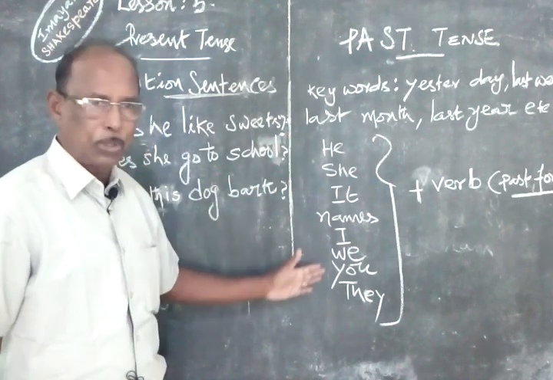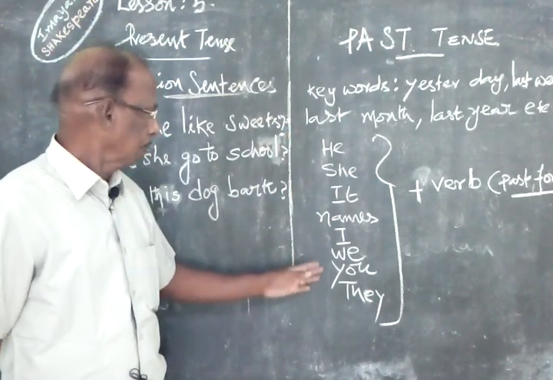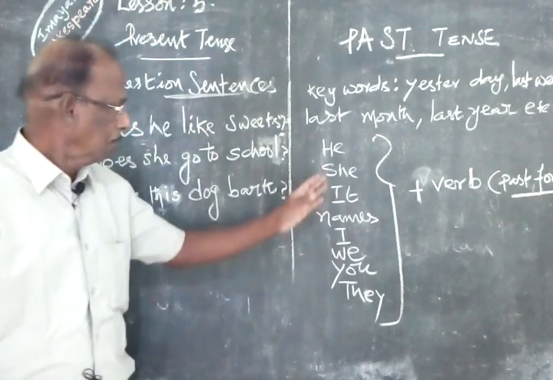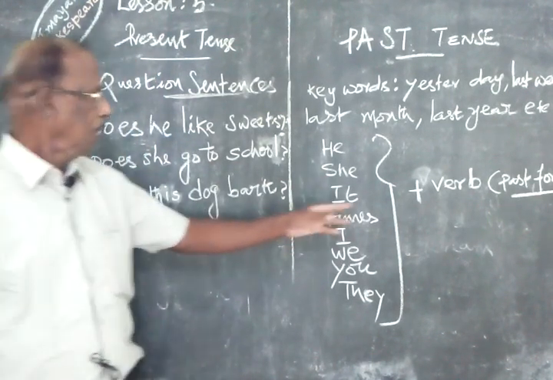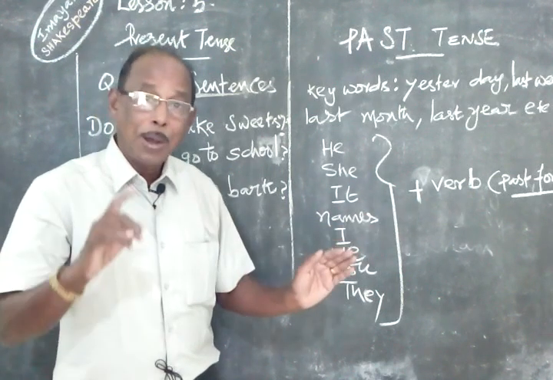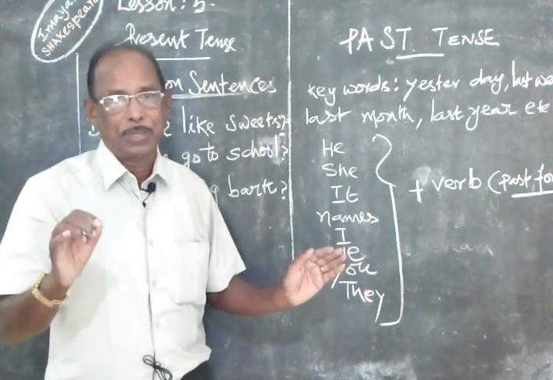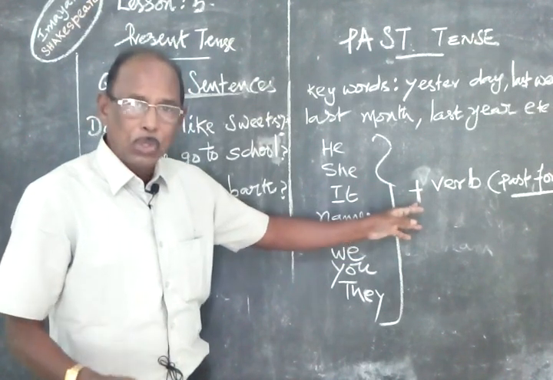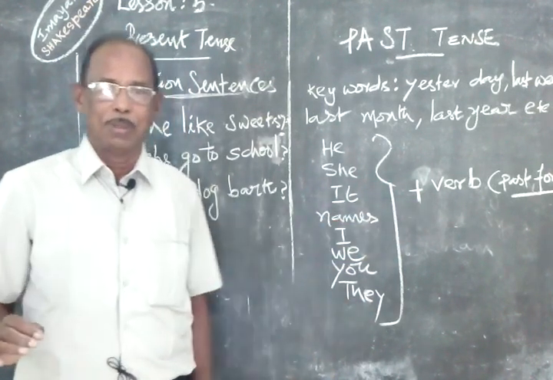All are put into one category. He, she, it, names, I, we, you, they. Whatever may be the subject, we have to add the past form of the verb. For that you should be very clear. You should know the past form of the verb.